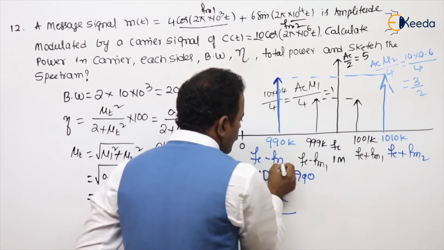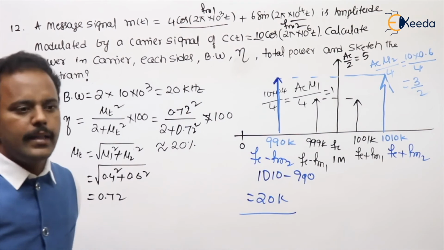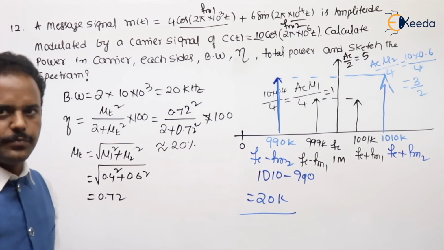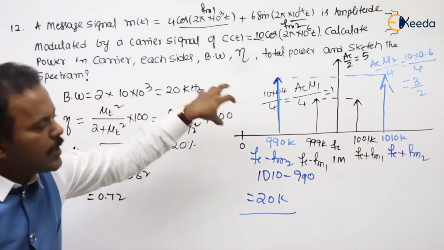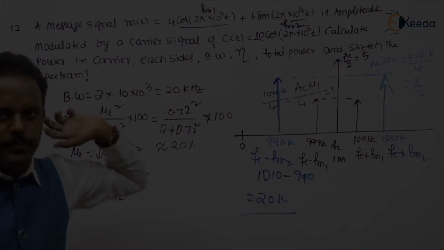FC minus FM2. Similarly, you have to write the negative version also. Understand my point? This is the overall. I am solving all the points in the multi-tone AM.